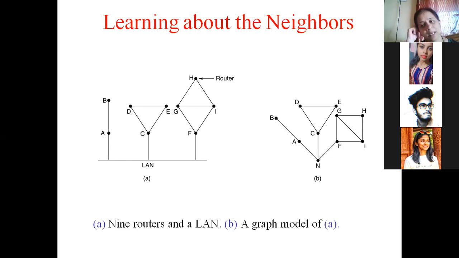For example, have a look at figure A. Imagine we have a router called H. Can you see who the neighbors of H are? Can you see figure A and the router H? Who are the neighbors of H? G and I, because they are adjacent nodes. They are directly connected to H. Who are the neighbors of E?